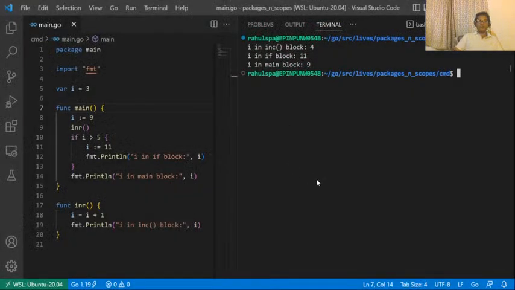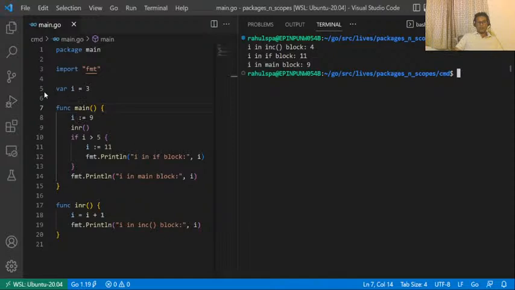Let us observe this program. What I've done here, I have created a simple Go program with two functions in it. First is main, obviously, because the Golang program execution starts inside main. And second is INR. INR simply increments the value of I and then prints it.